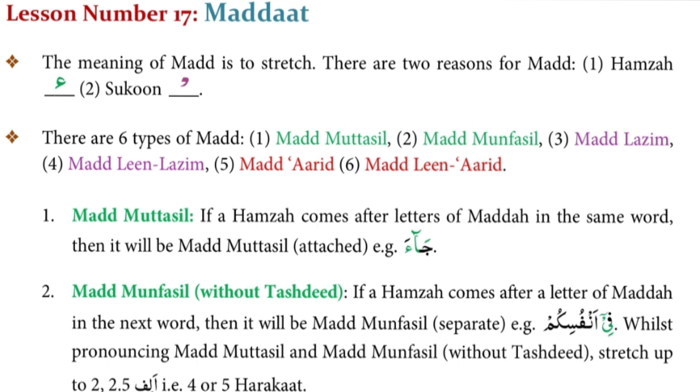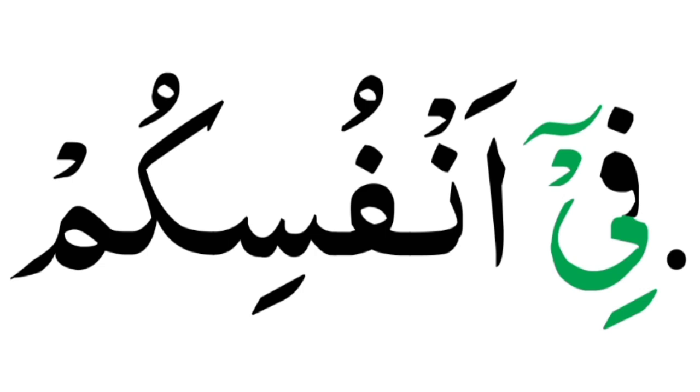Dear viewers, if you see hamza after alif madda, waw madda or ya madda in the next word, not in the same word, in the next word, then it will be madde munfasil. For example, fi anfusikum. In this example, you can see hamza after ya madda in the next word because fi is one word and anfusikum is the next word, and hamza is coming after ya madda in the next word.